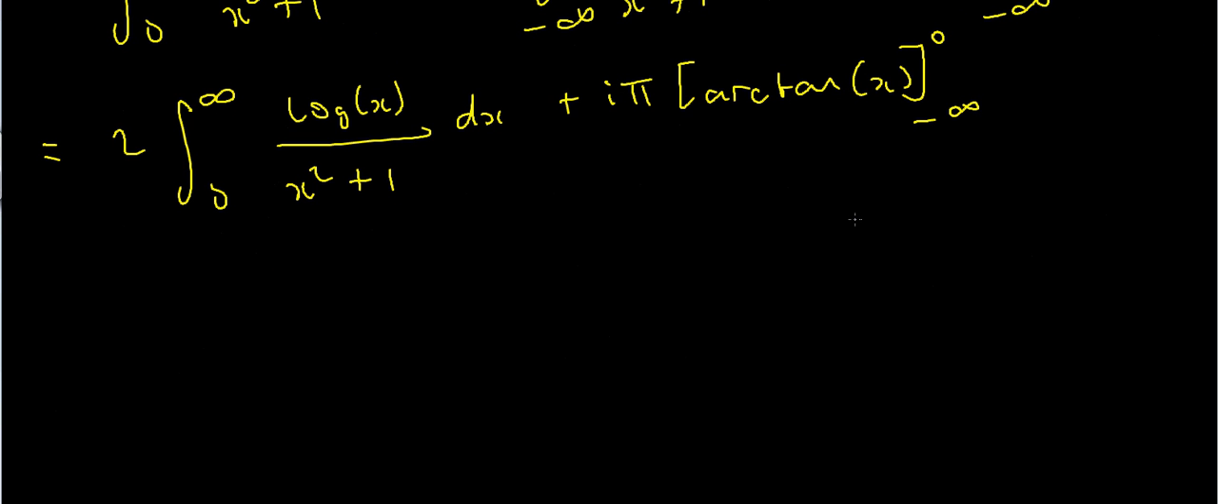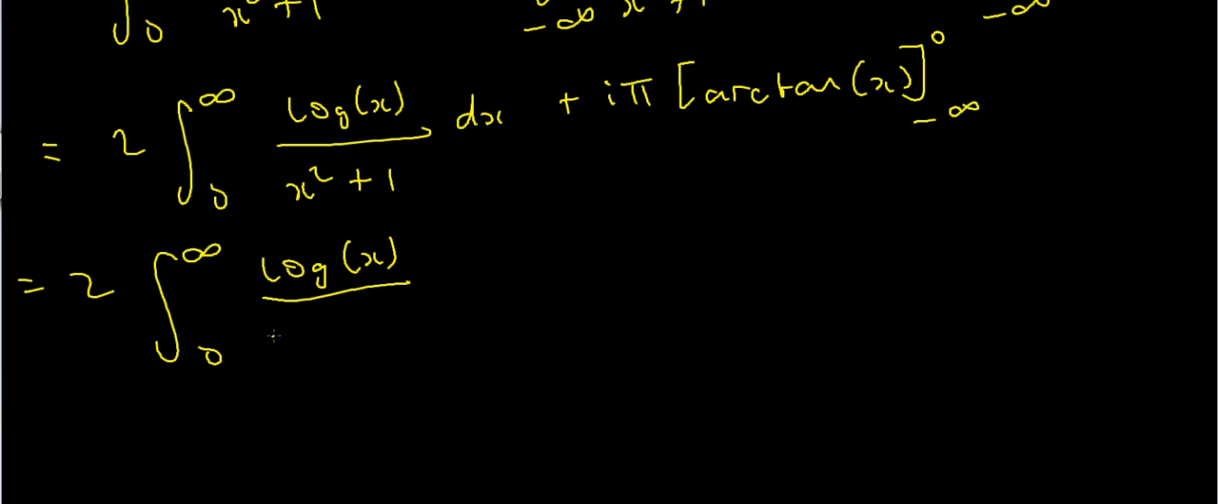And what's that going to be? Well, I'm going to end up with twice the integral from 0 to infinity of the log of x divided by x squared plus 1 dx plus i times pi times some stuff. Well, the arctan of 0 is 0 minus the arctan of minus infinity. Well, I really should be taking limits here, but if I take the limit of arctan of x as x goes to infinity, that's going to be pi over 2. The arctan is an odd function, so arctan of minus x is minus arctan of x, so this is going to be a plus sign, and arctan of infinity is pi over 2.